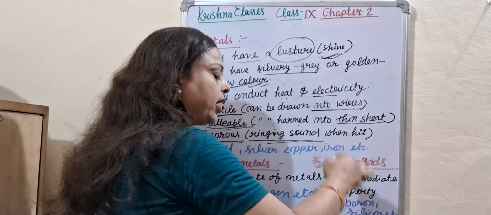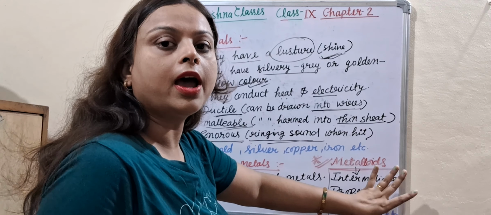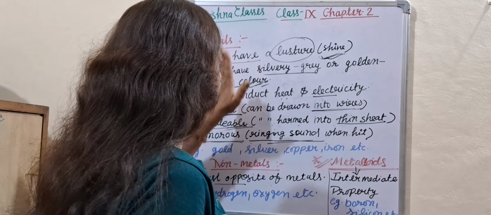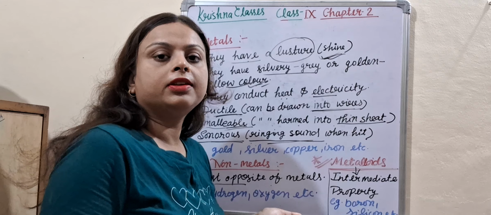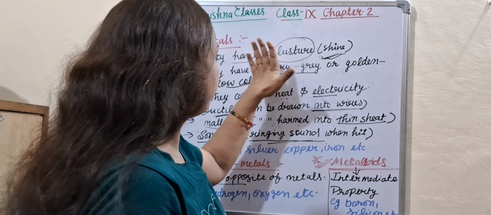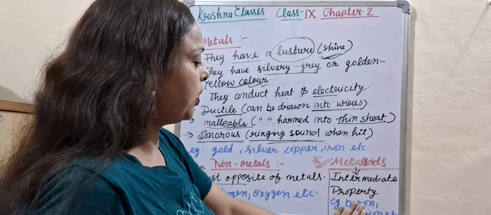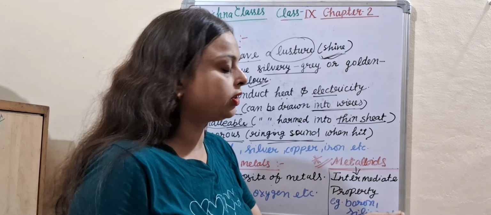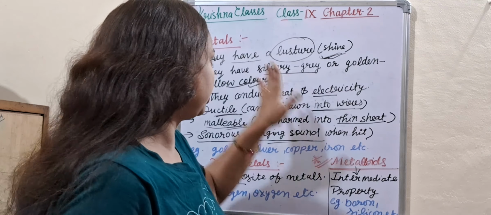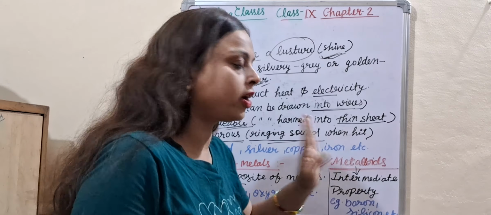And what are metalloids? Metalloids have intermediate properties between metals and non-metals. It means metalloids have some properties of metals and some properties of non-metals. Examples of metalloids are boron and silicon, etc. So these are the properties of metals, non-metals and metalloids.